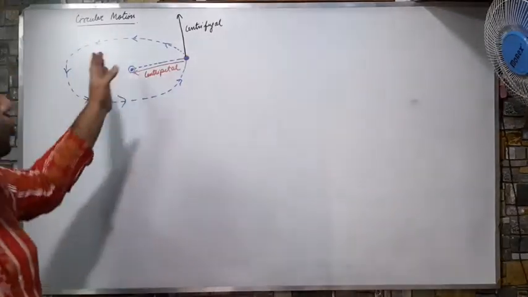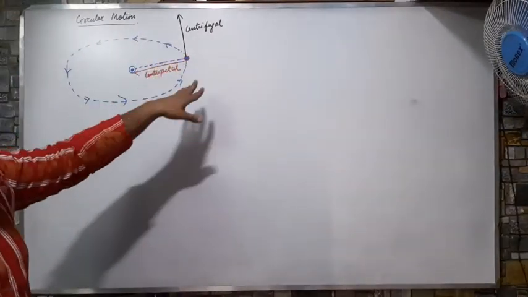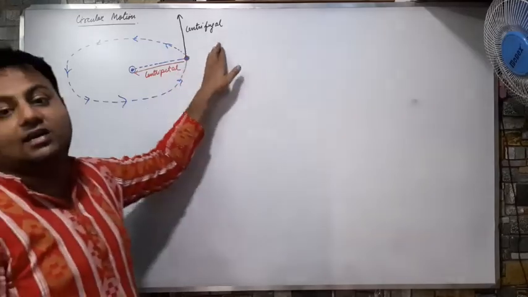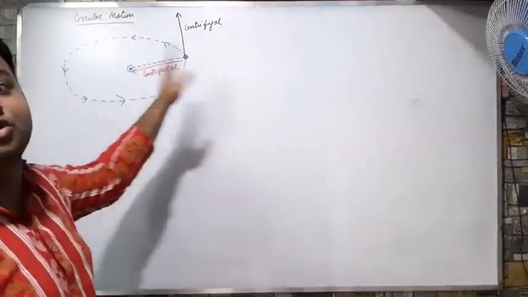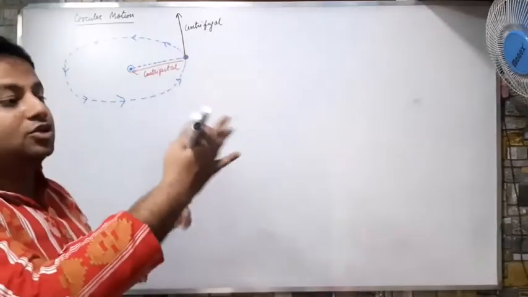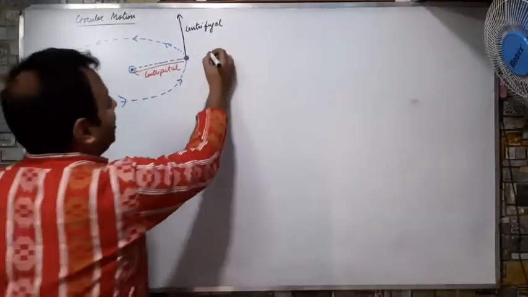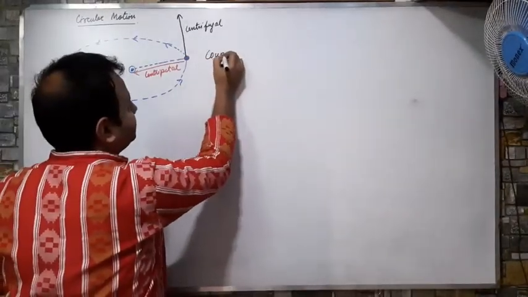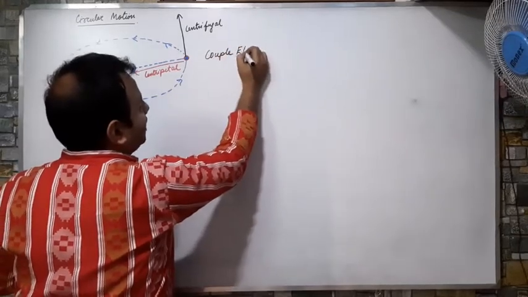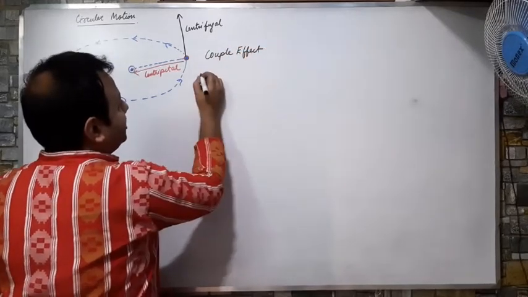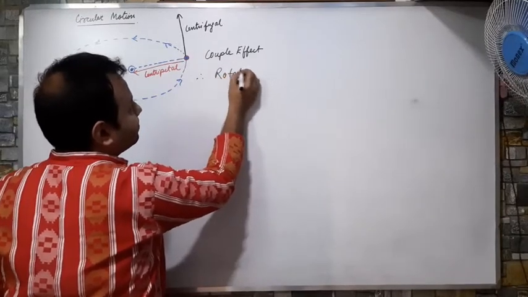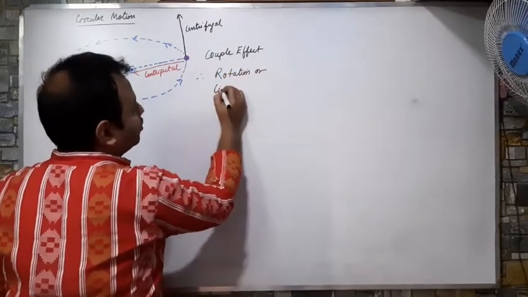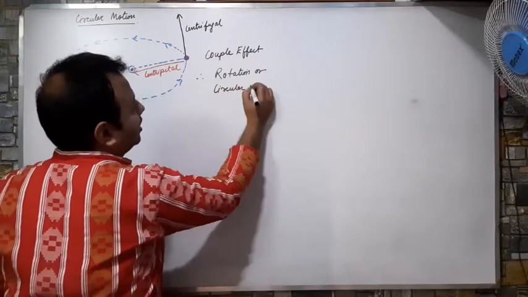So here two forces are acting on the same body, centripetal and centrifugal forces, but they are not in exactly opposite directions, they act at a certain angle. So this will create a couple effect. Therefore rotation or circular motion occurs.